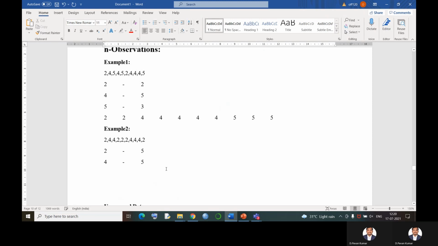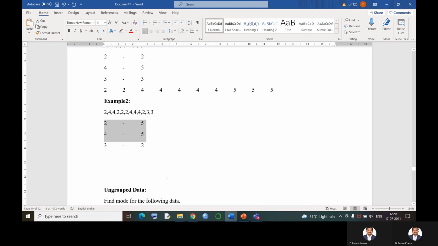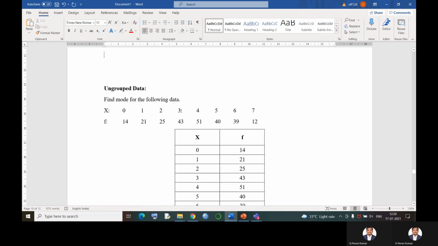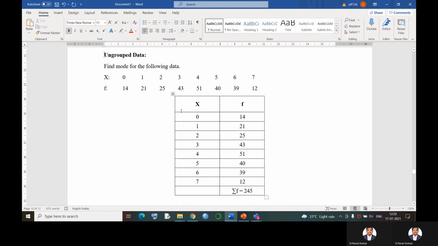Let us take one more observation here, 3. How many times is 3 repeating? It is repeating only 2 times. So 2 and 4 are repeating more times. Therefore the mode of the given distribution is 2 and 4. We do not take 2 plus 4 divided by 2, and we do not write the answer as 3. Now let us move on to the next concept, which is called ungrouped data.